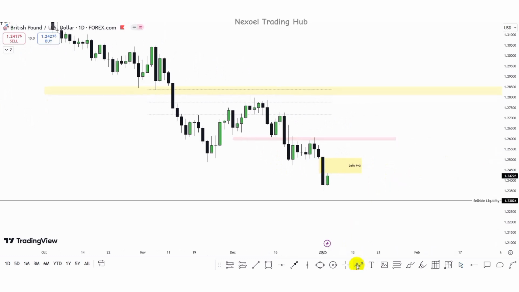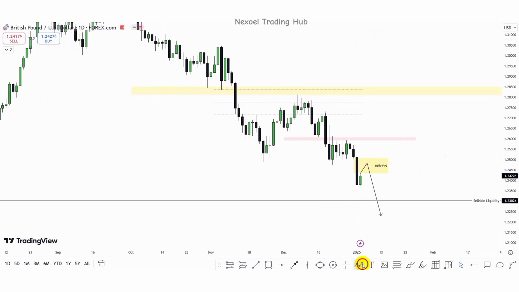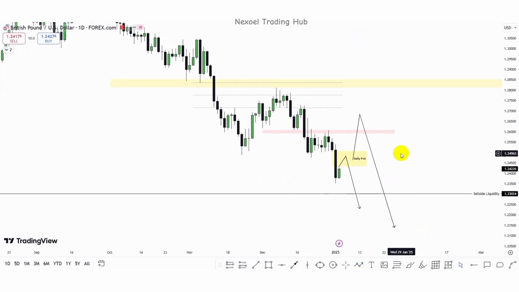So we could see price respect this fair value gap and take out the sell side liquidity, or we could see price push to the upside and take out this buy side liquidity to mitigate this up close candle before this bearish movement to the downside that sponsored the break of structure. Then we can see the continuation of price to the downside. So this is what to expect in the GBP USD.